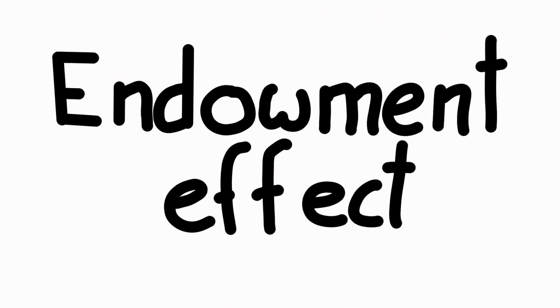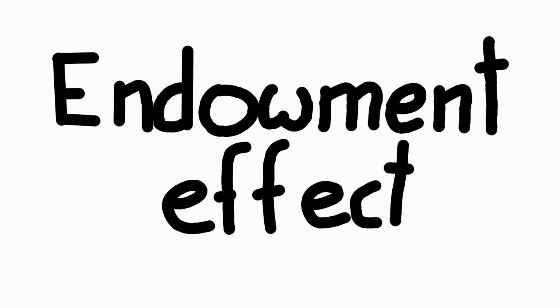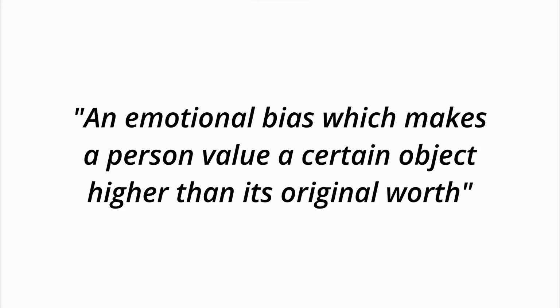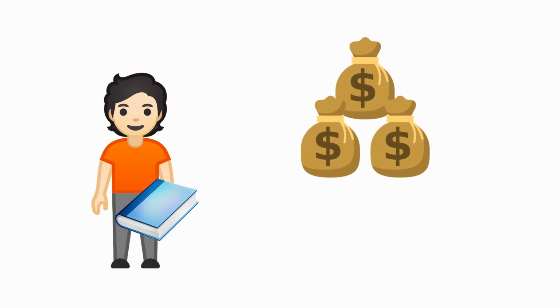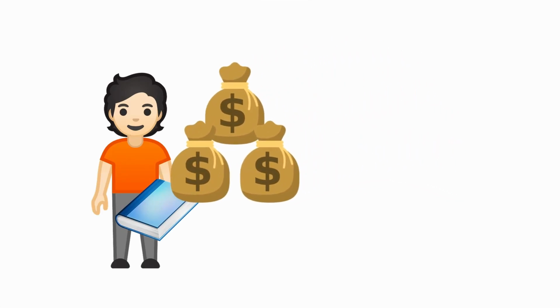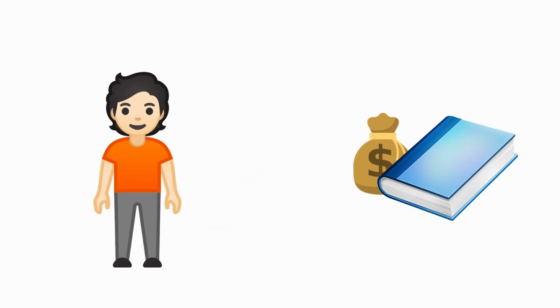In this video, we conducted an experiment in which we tried to prove the endowment effect. A formal definition of the endowment effect would be an emotional bias which makes a person value a certain object higher than its original worth. Or simply put, when you own an object, you think it has more value than the same object would have if you did not own it.